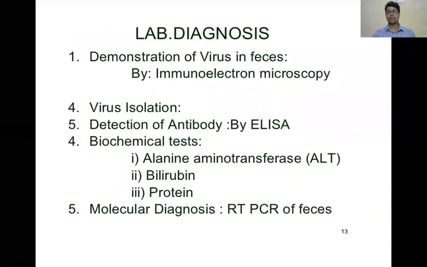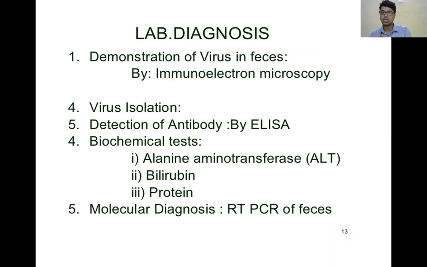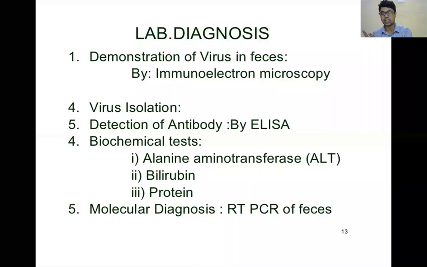Next is the lab diagnosis. In lab, isolation of virus is always the first one. But in hepatitis A, you have to demonstrate virus in feces. For hepatitis B, that is virus isolation in body fluids. So in hepatitis A, what happens?